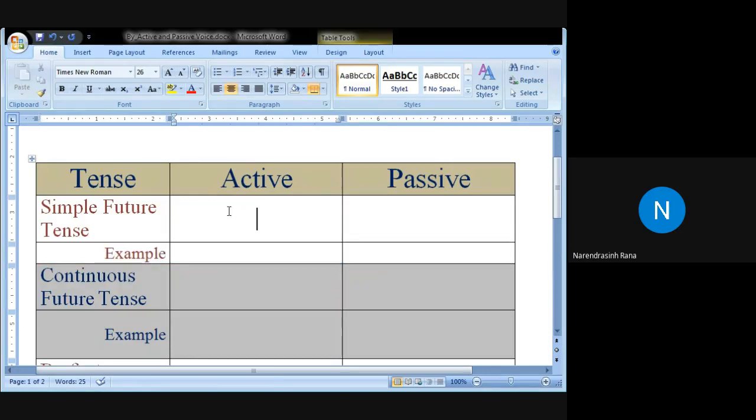Okay, so now you can tell me in your chat box, what is the form of active voice in the simple future tense. Very good answer. Will, shall plus V1.